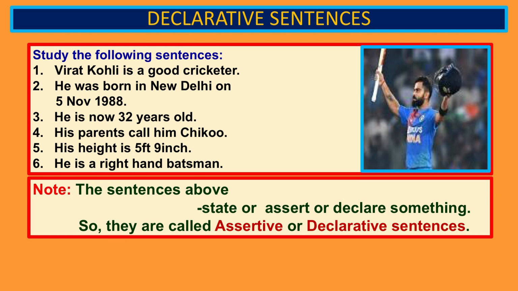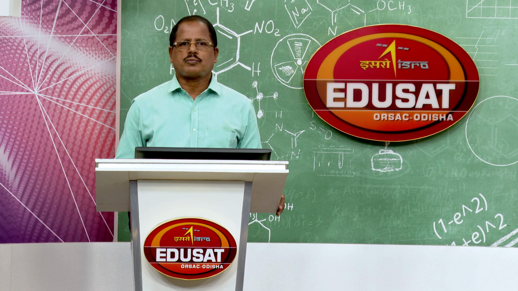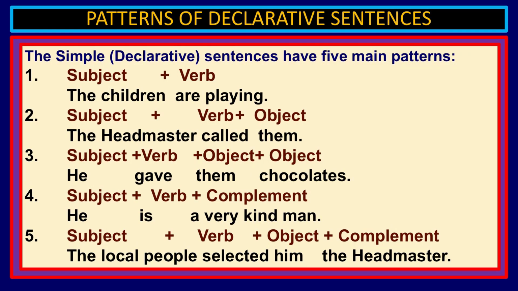So, we have already discussed there are 4 types of simple sentences, and the next one is how simple sentences are formed, the patterns of declarative or simple sentences, right. So, there are 5 patterns: subject plus verb, subject plus verb plus object, subject plus verb plus object plus object, subject plus verb plus complement, subject plus verb plus object plus complement. These are 5 types you have already read in your previous class. I am just going to give some additional ideas so you can understand better.